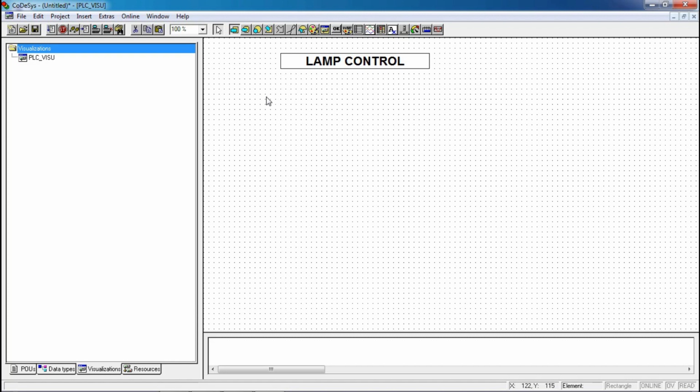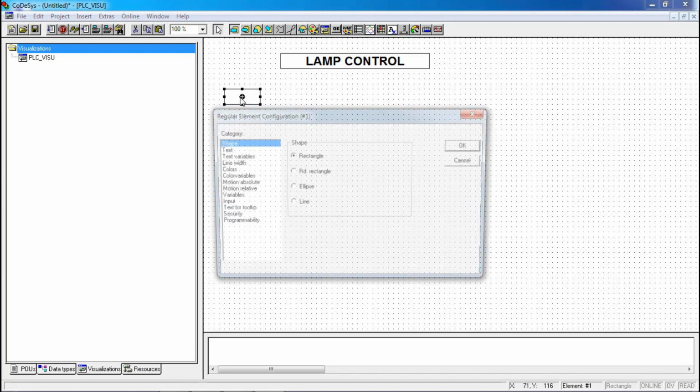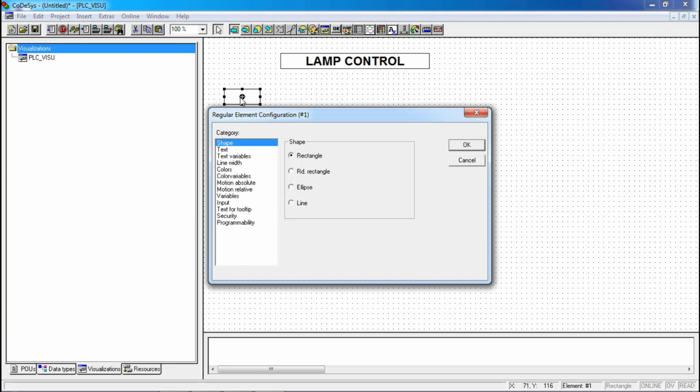For lamp control, we are going to give 2 buttons. For a button, just click on rectangle and drag the desired size of the rectangle. Right click on it. This is going to act as a button for us.